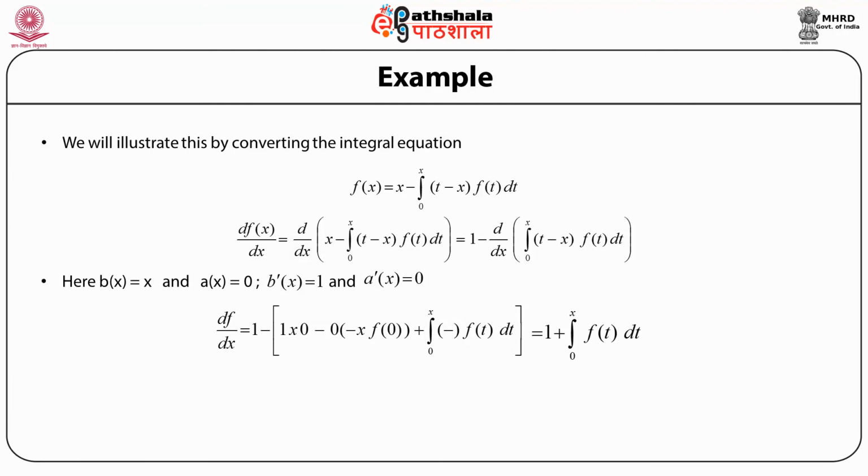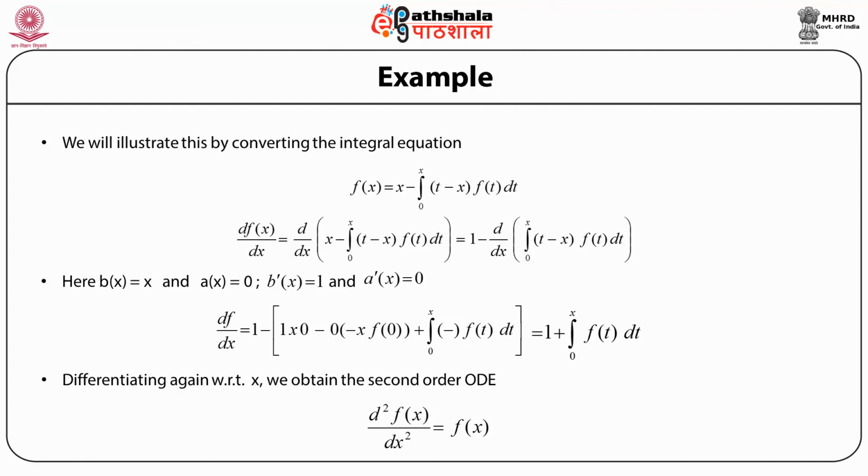Now let us differentiate again with respect to x. When we differentiate this again, we get the second order ordinary differential equation. On the left hand side we get d²f(x)/dx². On the right hand side, the derivative of 1 gives us 0, and the derivative of the integral simply gives us the integrand. So d²f/dx² is equal to f(x), which is the corresponding differential equation.